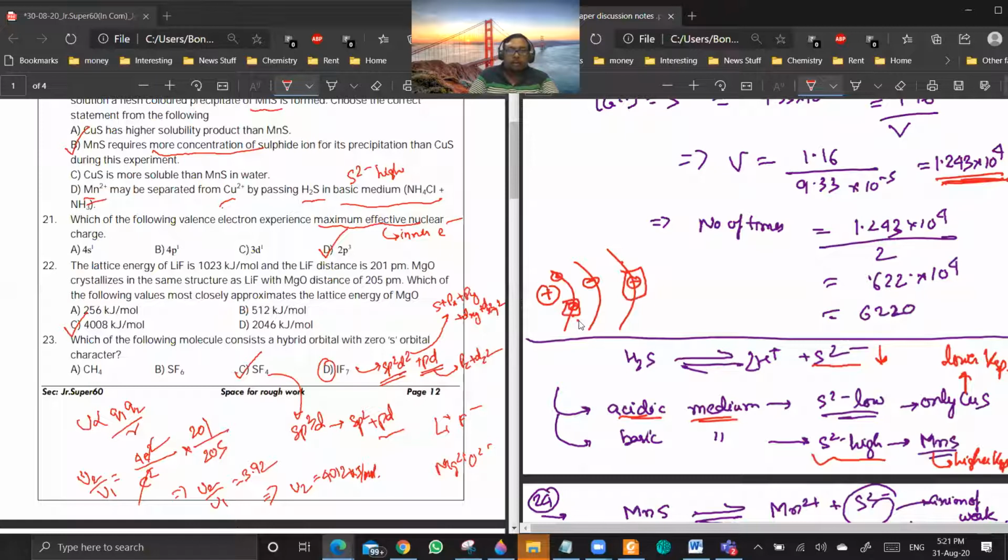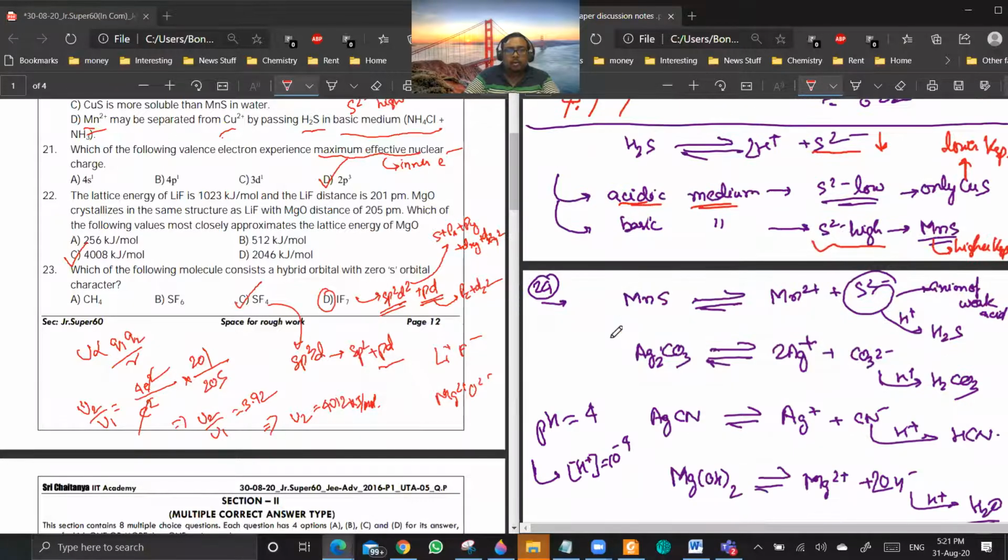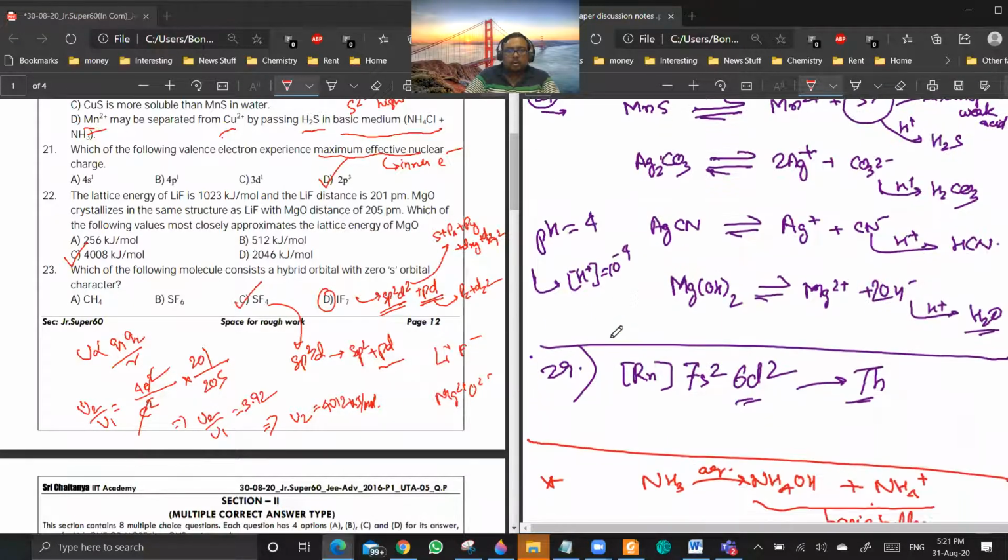Are you getting my point? Yes, sir. The inner electrons will always have less shielding compared to outer electrons. So if there is less shielding, it will be maximum effective nuclear charge. Okay, sir. Sir, can you explain 22nd? Yeah, obviously. 23rd is a doubt. No, sir.